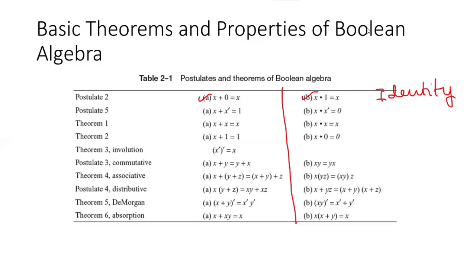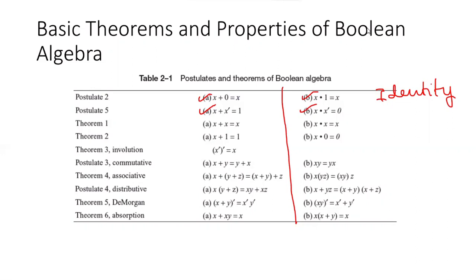The second one is inverse. If you see x plus x dash, that is x or x dash, is equal to 1. Same way, x and x dash is equal to 0. So this is the second postulate. Then we have theorems 1, 2, and 3. Theorem 1 says x or x is equal to x, and x dot x is equal to x. Similarly, theorem 2 says x plus 1 is equal to 1 and x dot 0 is equal to 0.